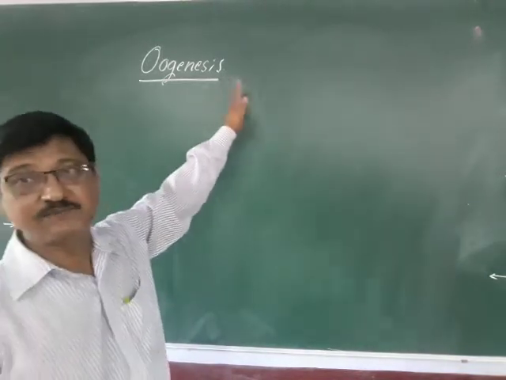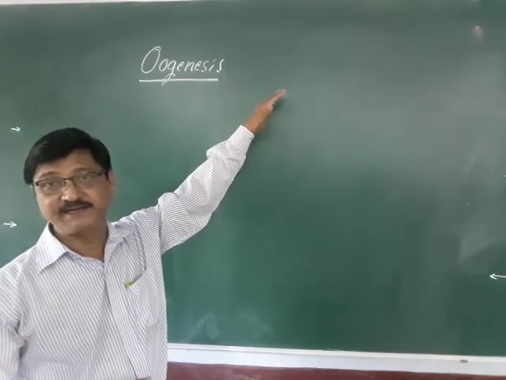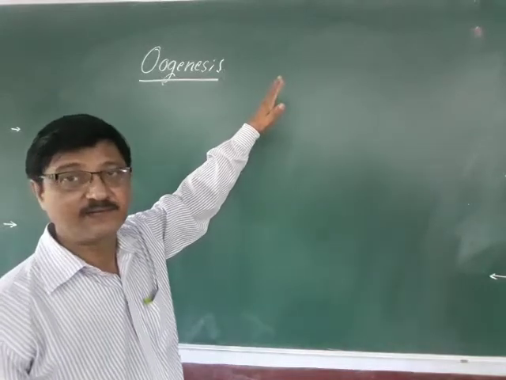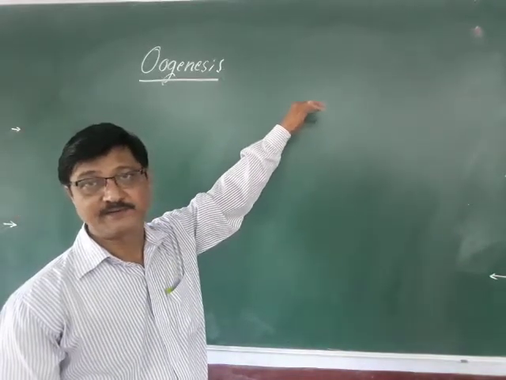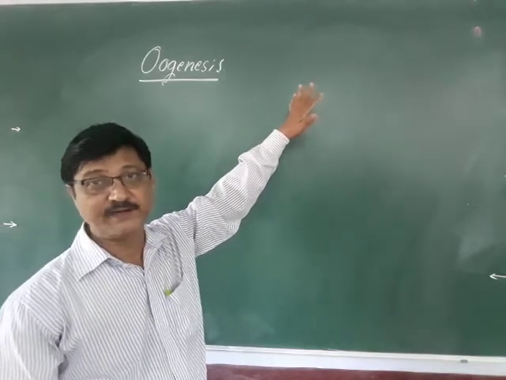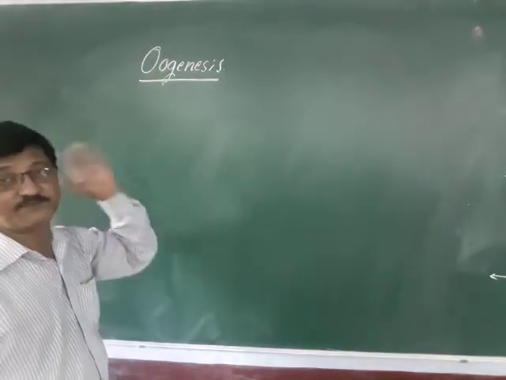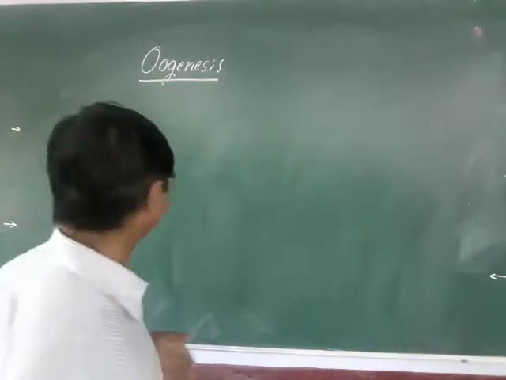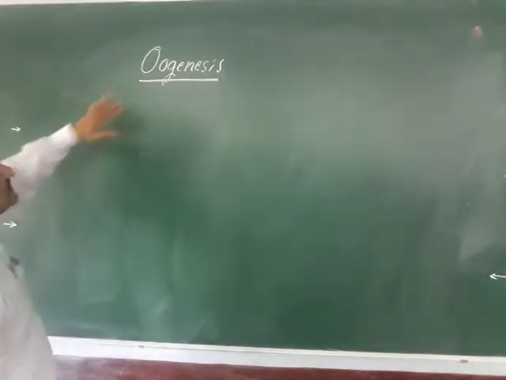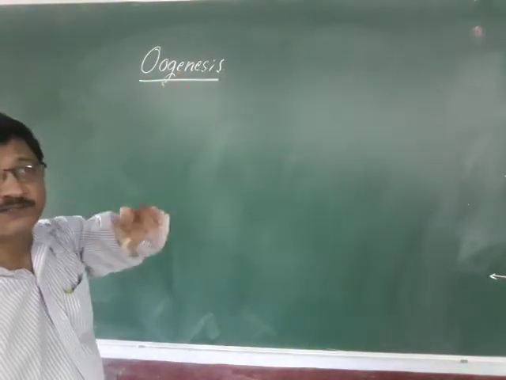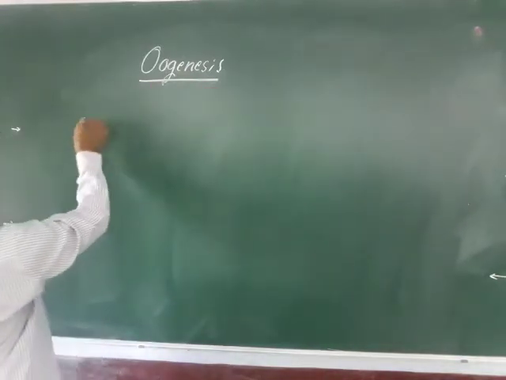Oogenesis is the process of formation of the female gamete, like the egg or ovum, which is produced in the female gonad, the ovary, by means of meiosis. What is the oogenesis? It is the process of formation of the gamete, the egg, in the ovary. So the oogenesis can be studied in detail.